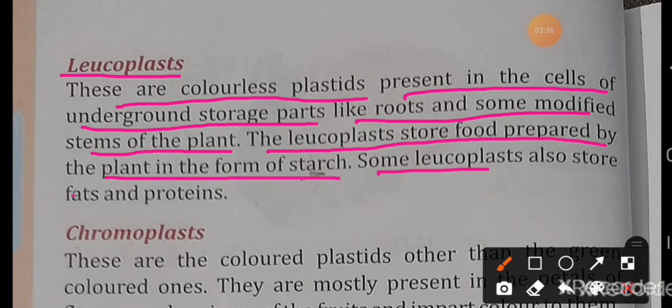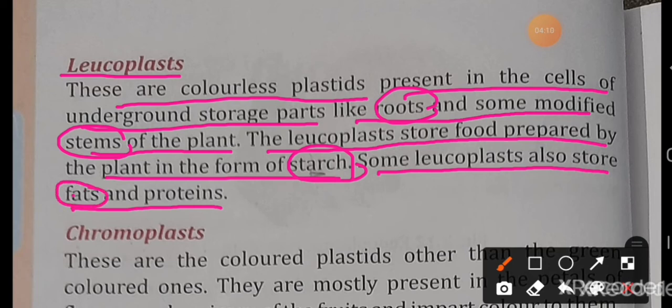Some leucoplasts also store fats and proteins.